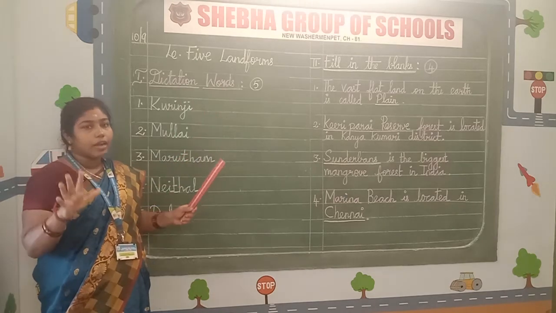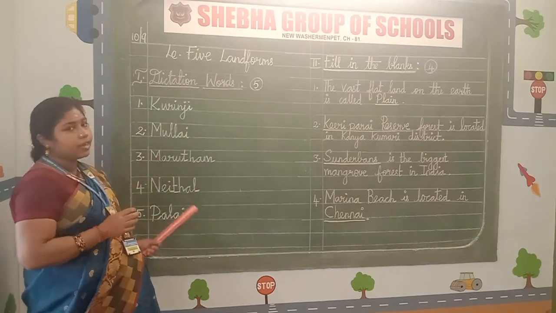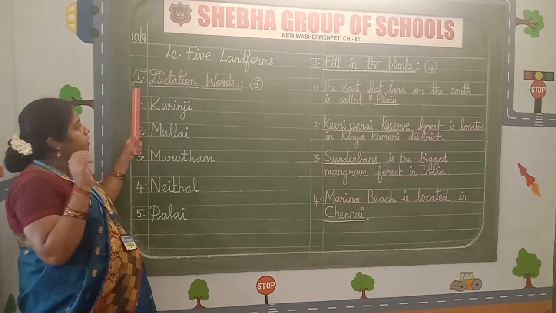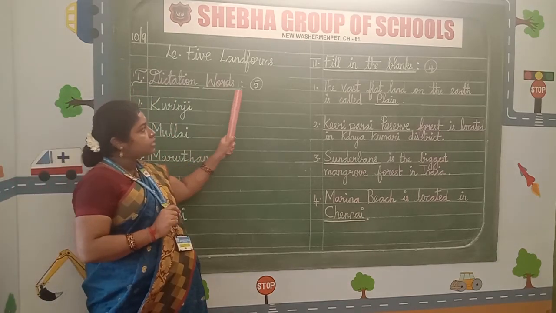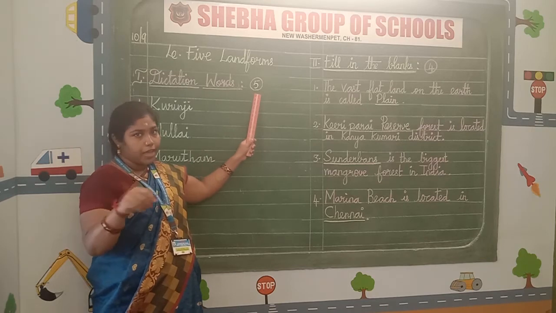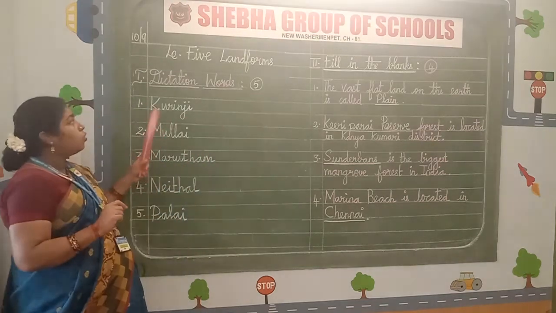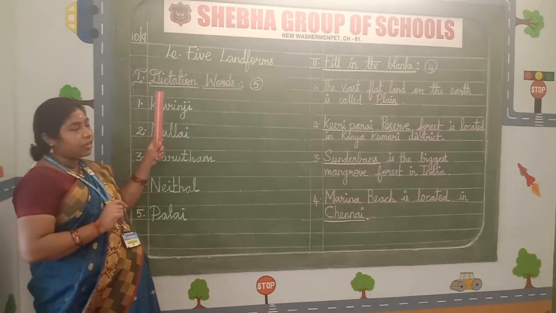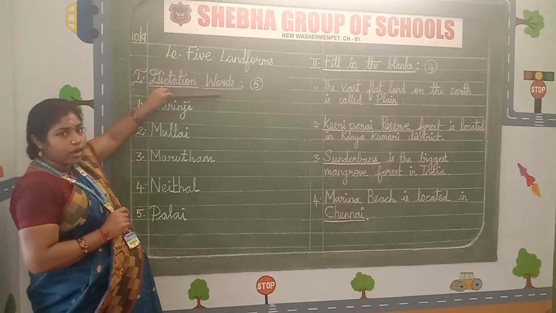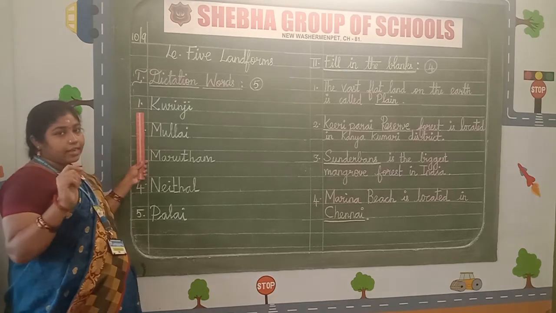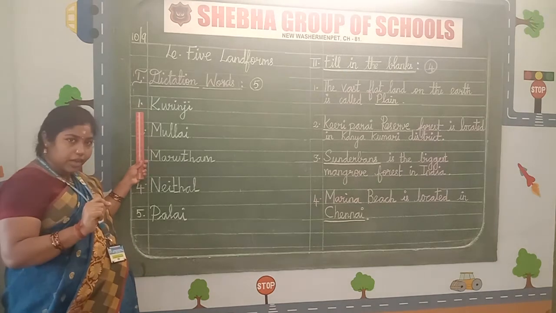Now we are going to write the first Roman letter, which is dictation words. We are going to write 5 numbers in this Roman letter. So write the first Roman letter in the margin, dictation words, and the number is 5. Clear, children? After writing the heading, give one line.